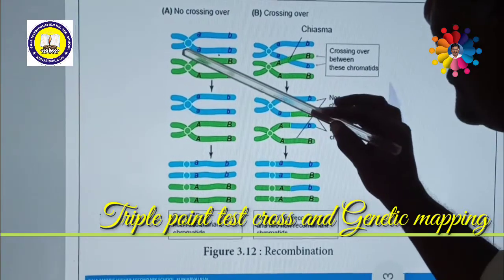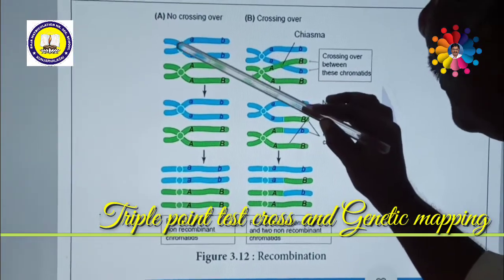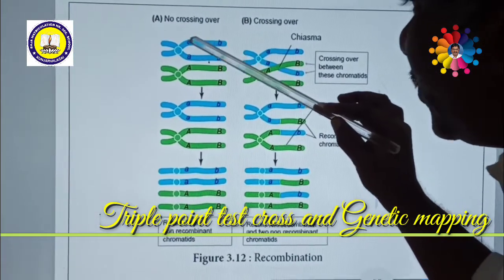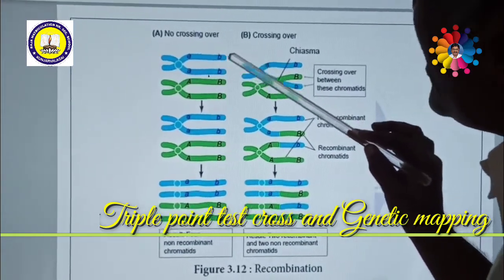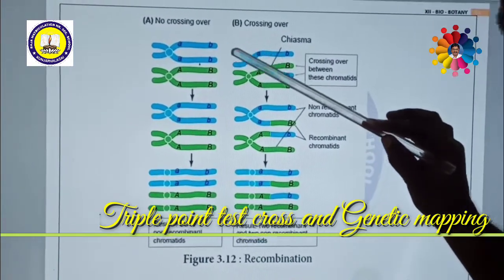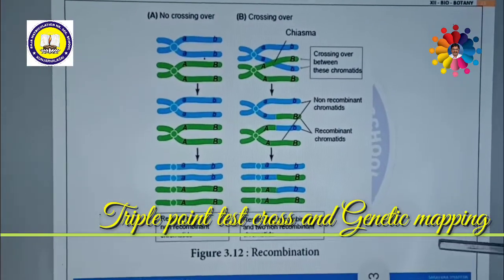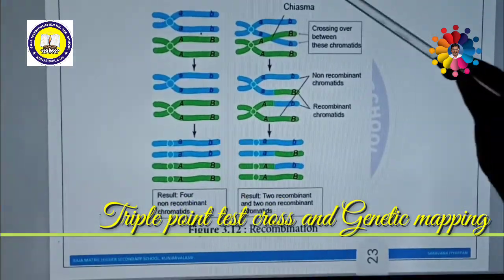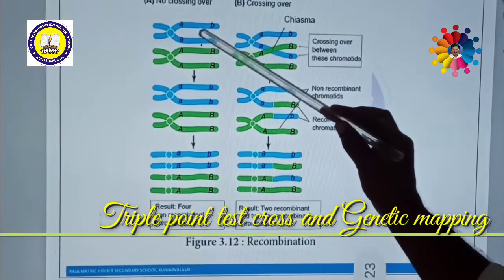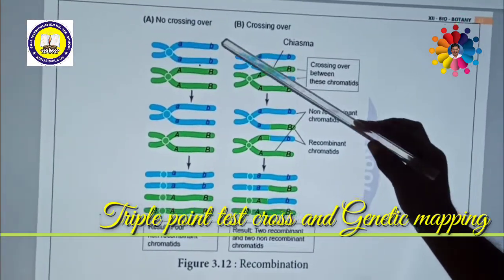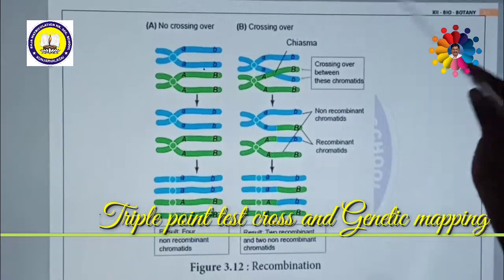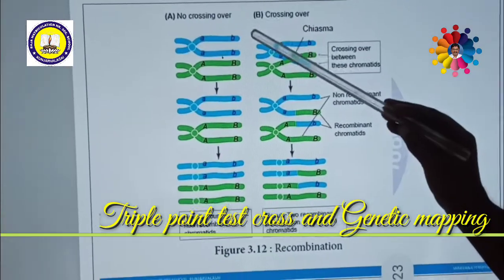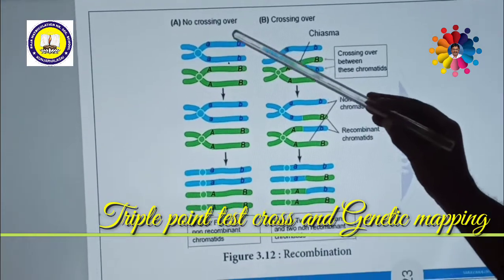On the basis of this idea about chromosome, about chromatids, about genes, about alleles, about locus, if you know very clearly, then we can understand what is genetic mapping or what is a genetic map. So genetic mapping is a diagrammatic representation of the position of the gene on the chromosome, and we are also able to measure the distance between two different genes.